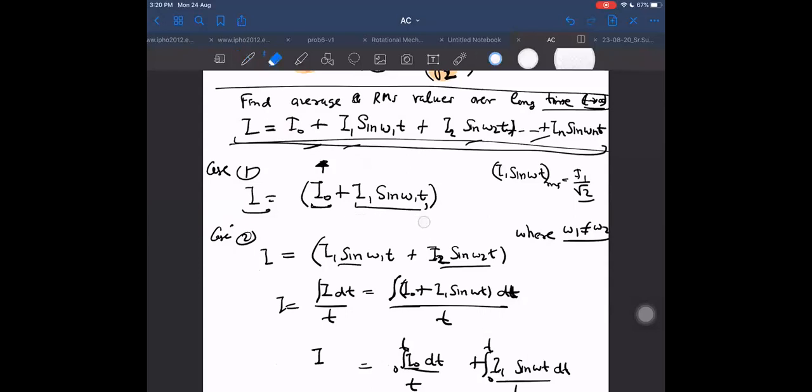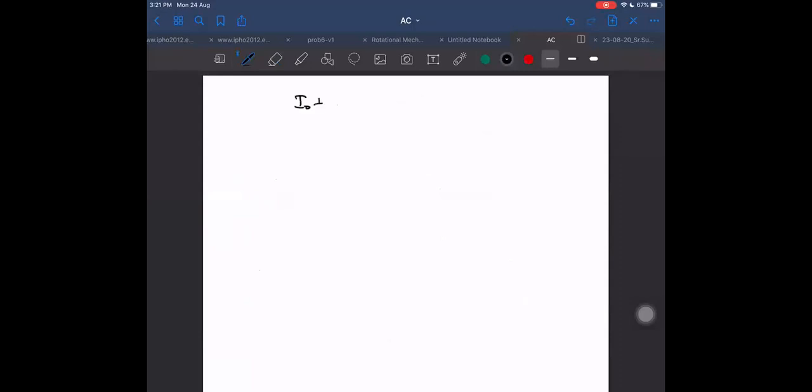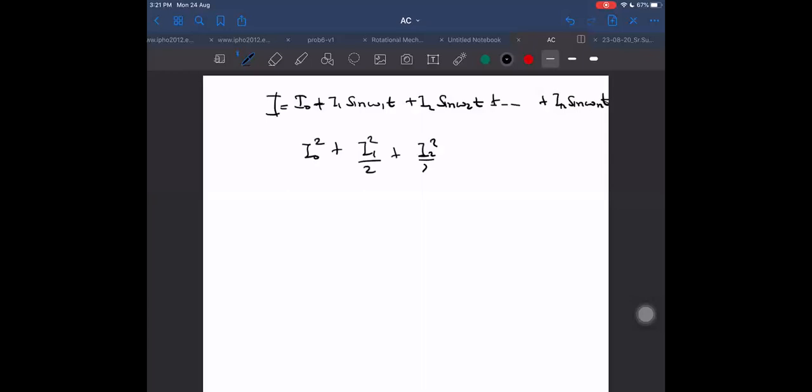In this case also, it is the square root of I1 RMS square plus I2 RMS square. But I1 RMS itself is equal to I1 by root 2, so it becomes I1 square by 2. So what will it be for n such sinusoidal terms, when all terms are independent of each other: I1 sine omega 1t plus I2 sine omega 2t plus In sine omega nt? If I have to take the RMS value for this, what will it be? Again, RMS value of the first square plus RMS value of the second square: I1 square by 2 plus I2 square by 2 and so on up to In square by 2, under the root. That will be the net RMS value.